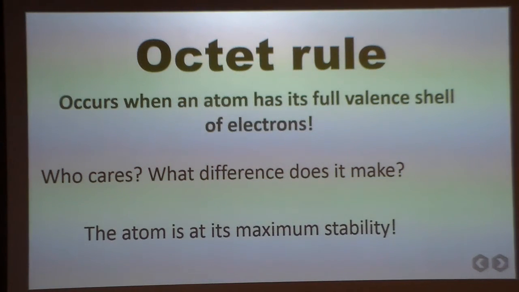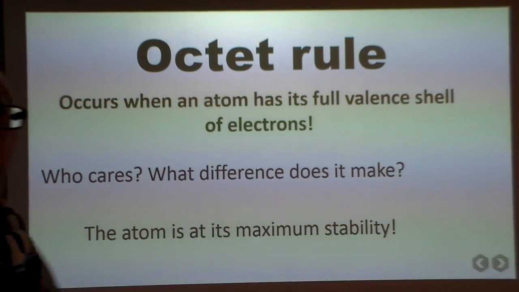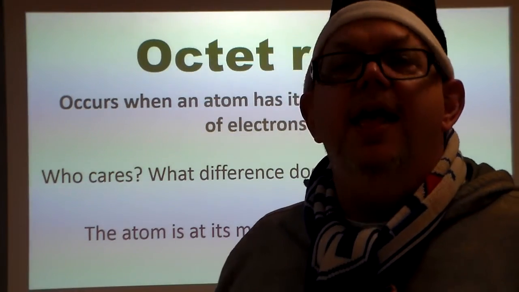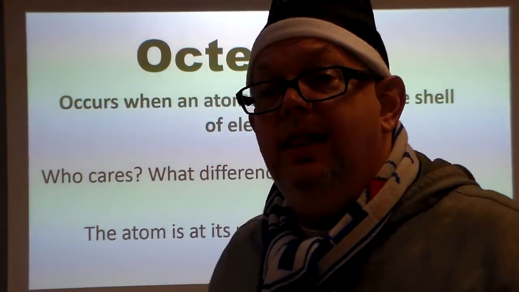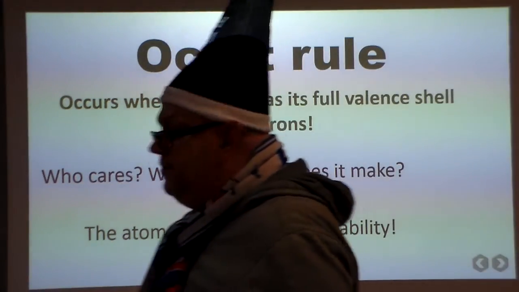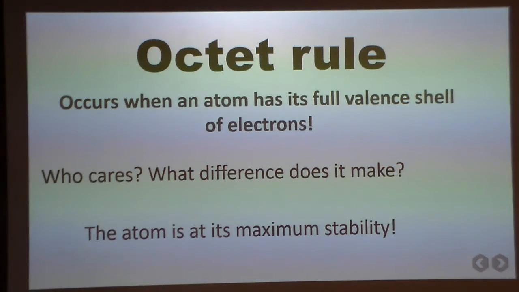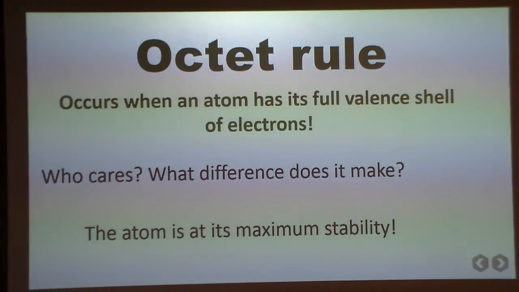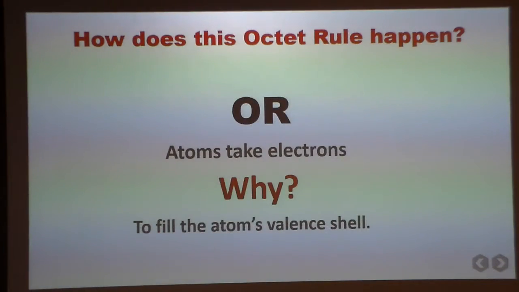Well, when the atom has its full valence shell of electrons. Wait a minute. What? Cut it! What's the valence shell? Outermost shell of the electrons. That's the key thing. Now, who cares? What difference does it make? Well, that's the thing. When that full valence shell is done, that's when the atom's really at its maximum stability.